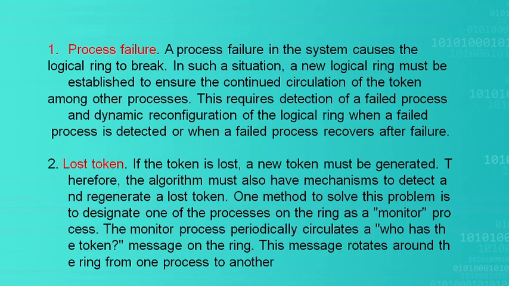And there should be some mechanism to detect the failed process, and reconfiguration should be done dynamically when a process is detected as failed.